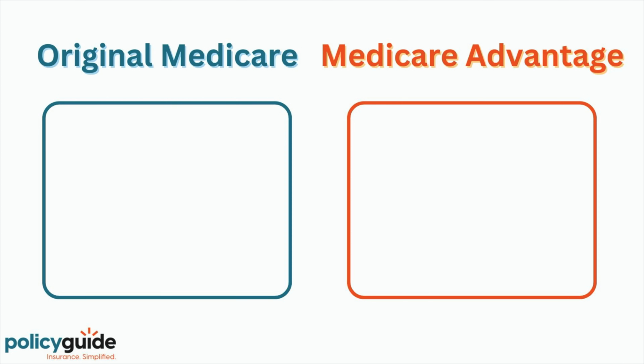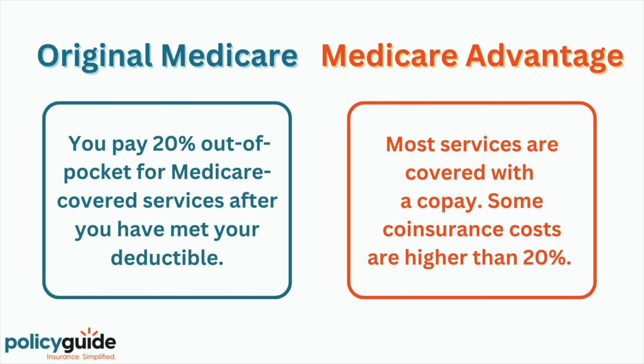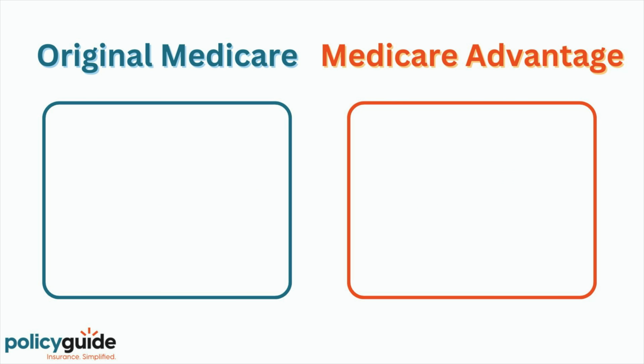If you have a Medicare Advantage plan, you cannot buy a Medigap in addition to Medicare Advantage. Generally, with Original Medicare, you pay 20% out of pocket for Medicare covered services after the deductibles have been met. With Medicare Advantage, most services are covered with a copay. Certain services will require coinsurance of 20% or more on a Medicare Advantage plan. So take a look at this.